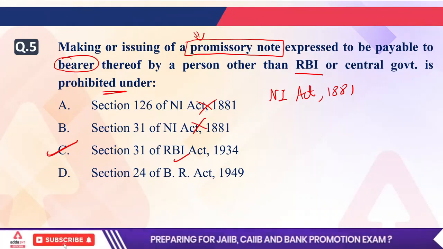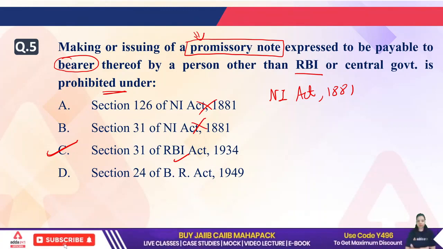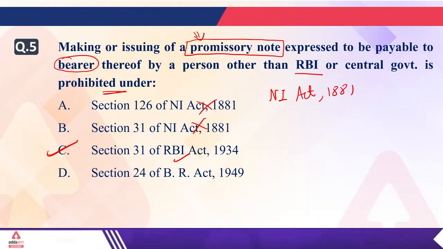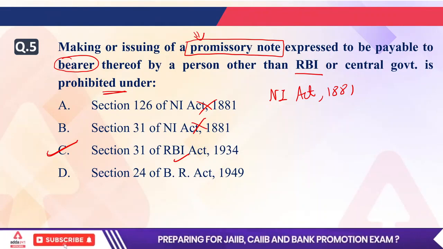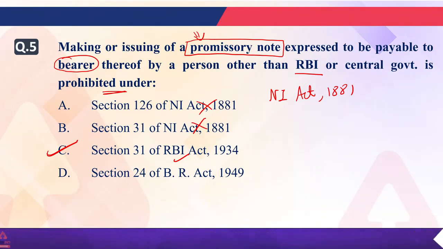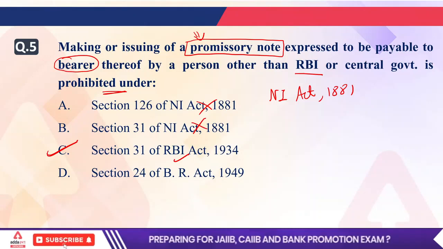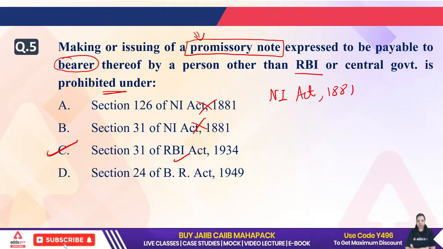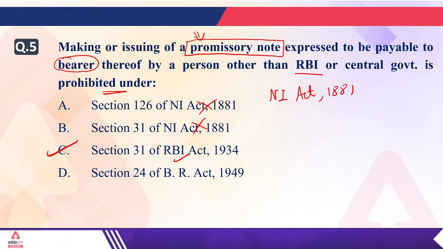The person who has the right to take the money from the particular note is known as the bearer. Thereof by a person other than RBI or central government is prohibited under. In which particular act is it prohibited? That's the question being asked. So the right answer will be C. If the question was asking where promissory note is defined, we could simply answer section 4 of NI Act 1881. But it is asking about the prohibition condition apart from RBI and central government. So the right answer will be C.